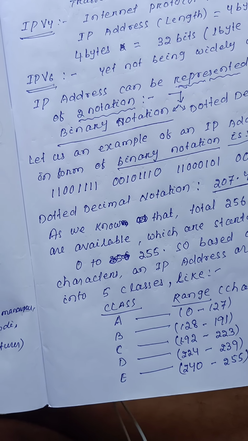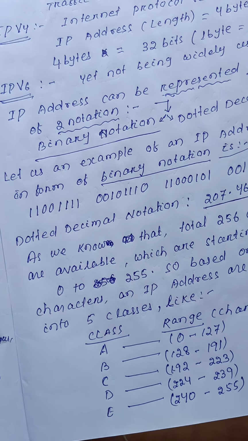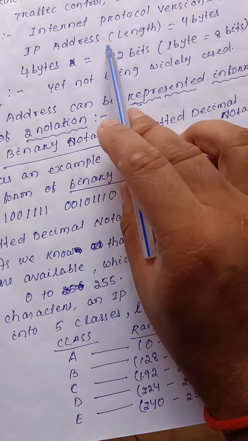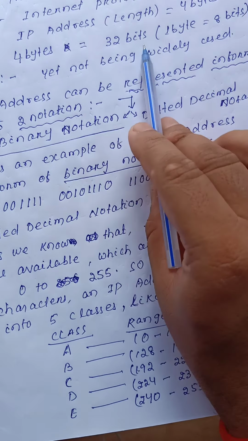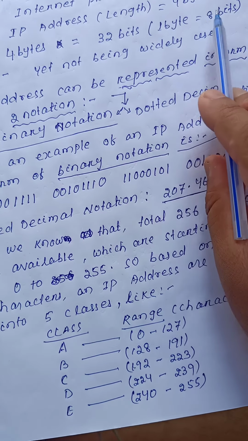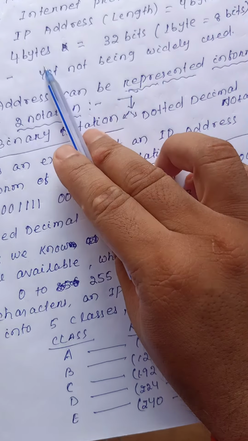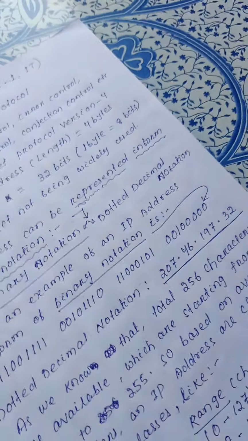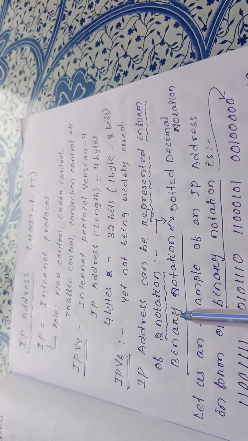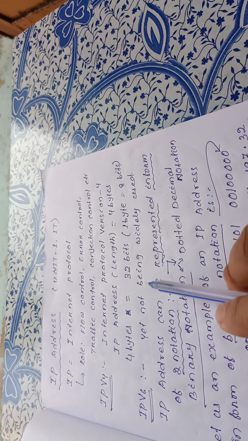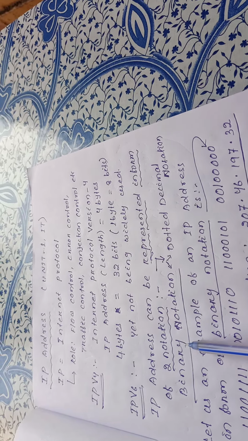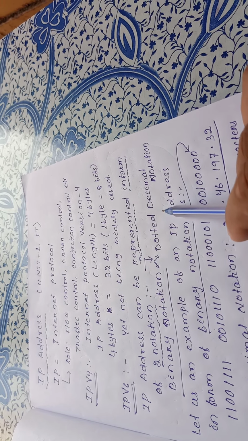IP address. According to the concept of IPv4, in the sense internet protocol version 4, the length of the IP address is 4 bytes, in the sense 32 bits, because you know that 1 byte is equal to 8 bits. That means 4 bytes is equal to 32 bits. IPv6 is not yet being used widely. An IP address can be represented in the form of two notations. One is called binary notation and another one is called dotted decimal notation.